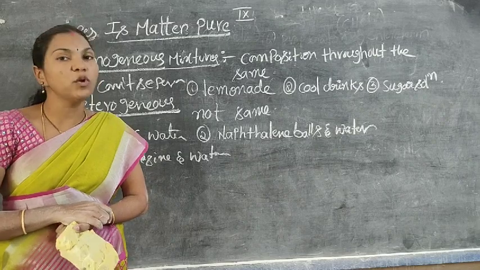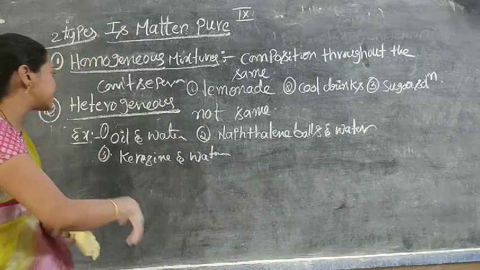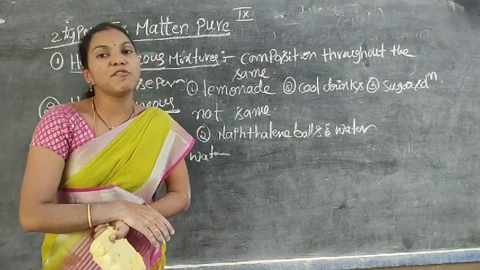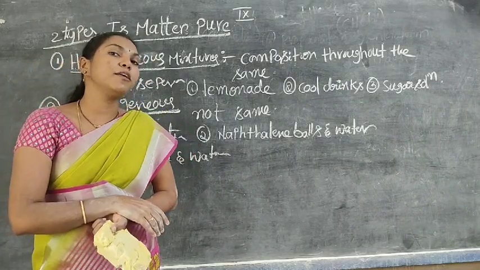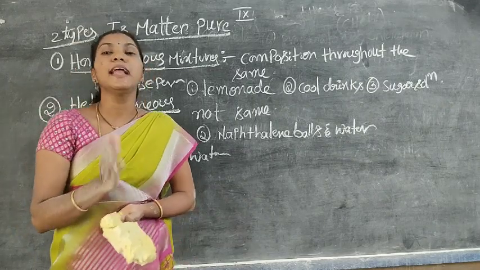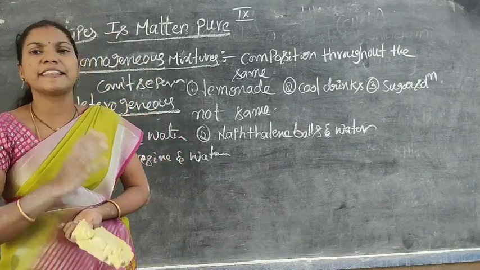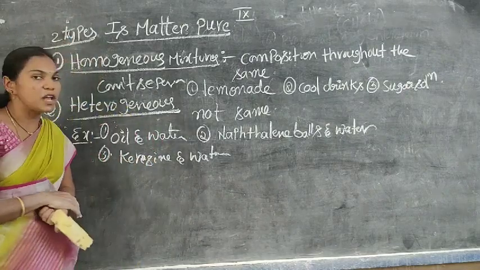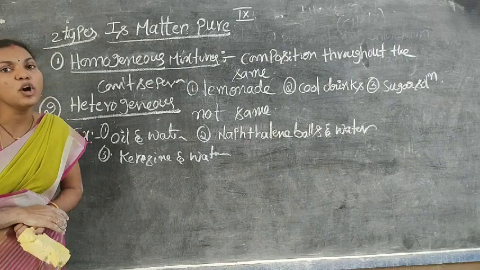Soil and water is also an example of a heterogeneous mixture. After dissolving soil in some water, we can separate it easily by filtration using filter paper. The soil and water are separated, meaning the mud particles are separated from the water. This is the classification of homogeneous and heterogeneous.